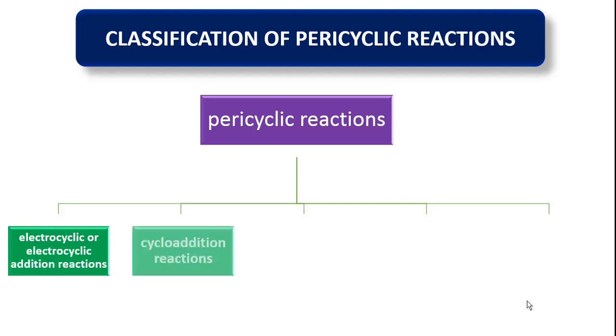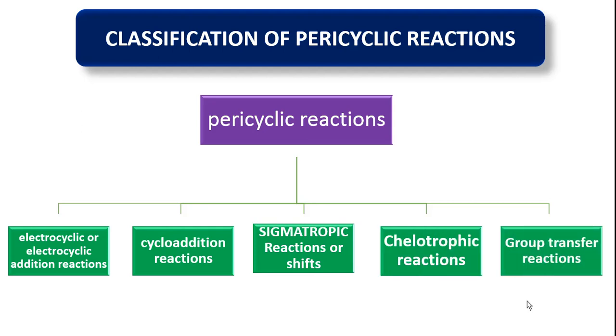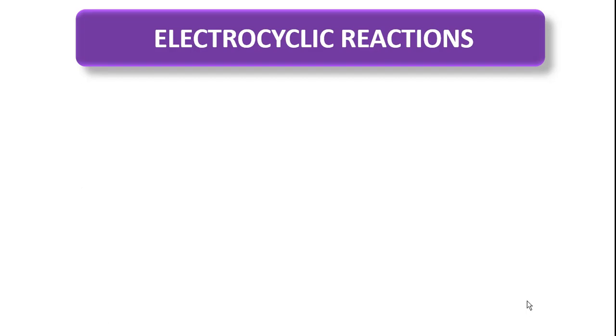Second one, cycloaddition reaction. Third one, sigmatropic rearrangements or shifts. Fourth one, cheletropic reactions. And final one, group transfer reactions. Friends, pericyclic reactions are classified into 5 types: electrocyclic reactions, cycloaddition reactions, sigmatropic rearrangements, cheletropic reactions, group transfer reactions. So let's start the first one, electrocyclization reactions.